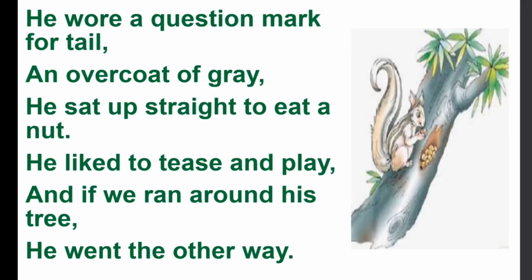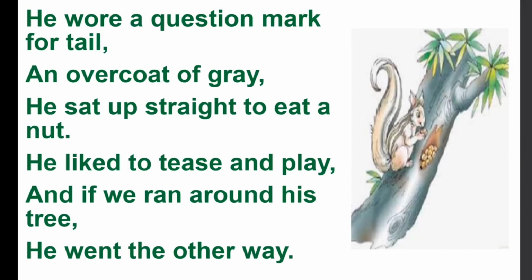And if we ran around his tree, this line tells us that the poet and the other children with him, if they ran around his tree, whose tree? The squirrel's tree, to go near and approach the squirrel, then the squirrel went the other way. It ran in different directions when it was approached by the poet.